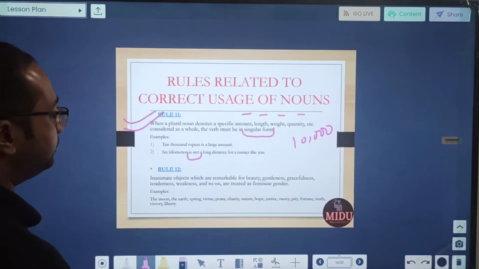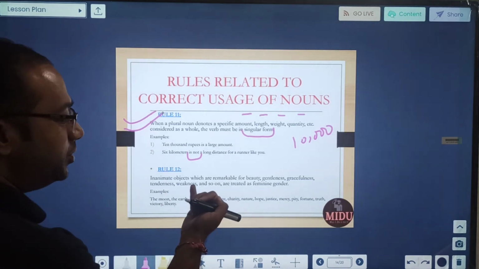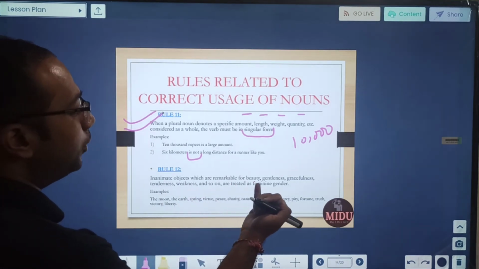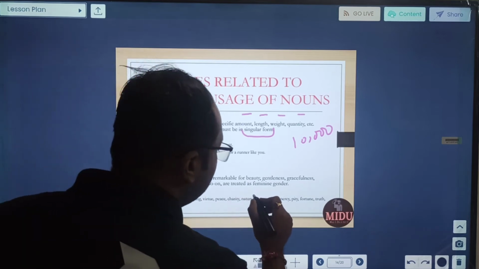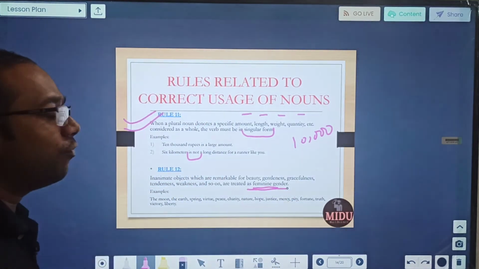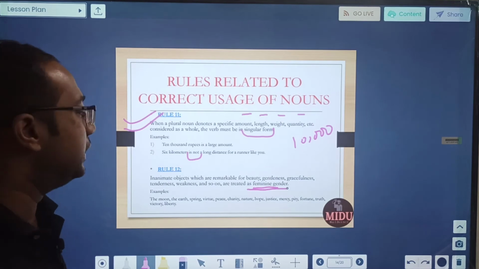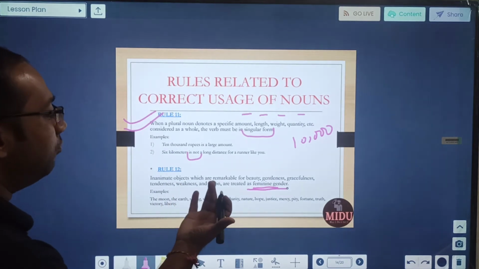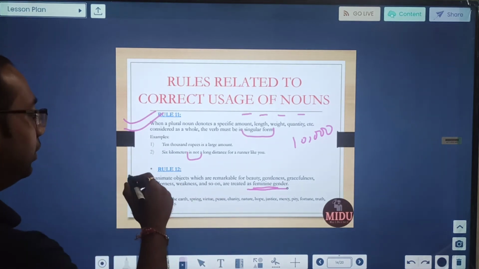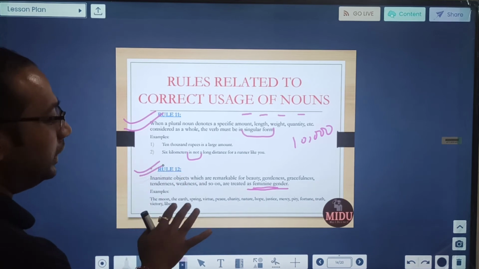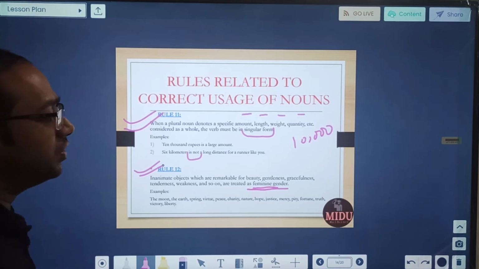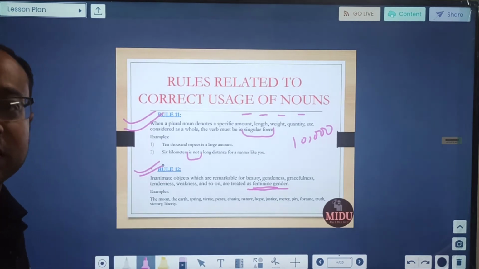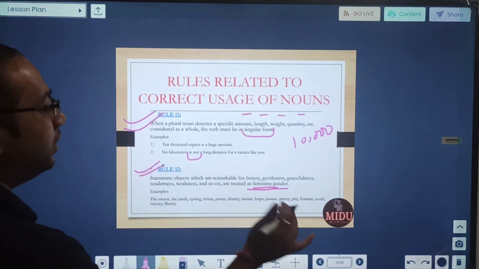Rule number 11. Inanimate objects which are remarkable for beauty, gentleness, gracefulness, tenderness, weakness, are always taken as feminine. So whenever we say things like beauty, grace, tender, weak, always feminine. So the moon, the earth, spring, peace, charity, nature, hope, justice, all the softer things basically, they are always taken as feminine gender.